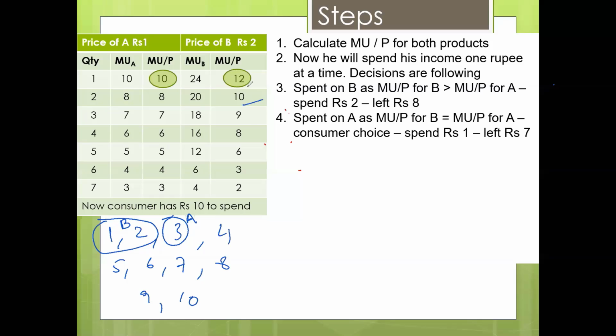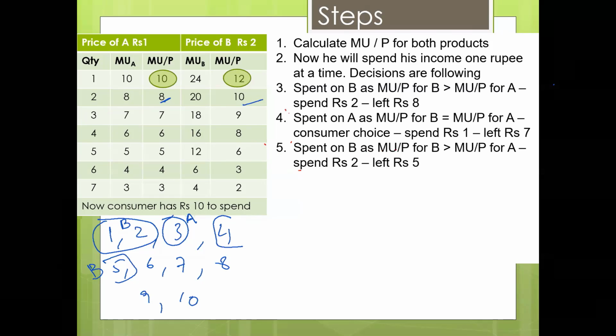What will he do? Now he will compare this 10 with this 8. Now 10 is bigger than 8, so he will buy this unit. He will spend 2 rupees, the 4th and 5th rupee, on product B, because 10 is bigger than 8. So what will happen? Let's see. He will spend it on B because this number is higher, and he will put it in his trolley. So 5 rupees left. Let's set up this line. Now he has 5 rupees left: 6, 7, 8, 9, 10.